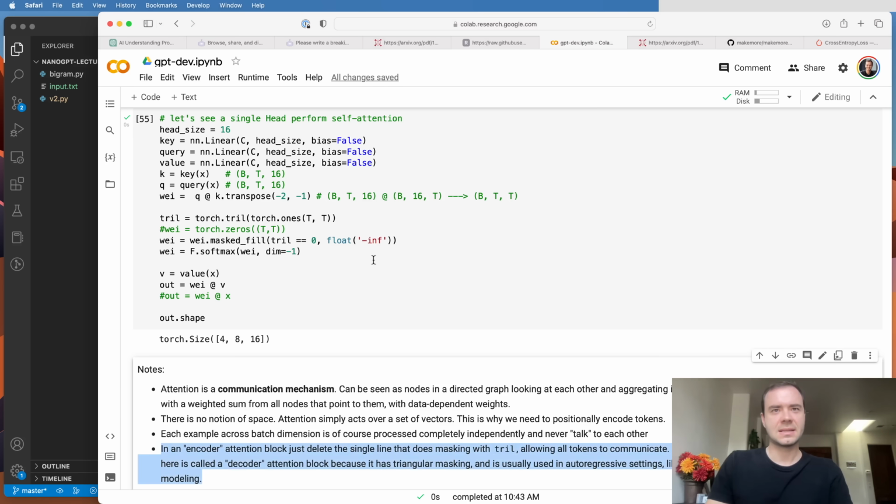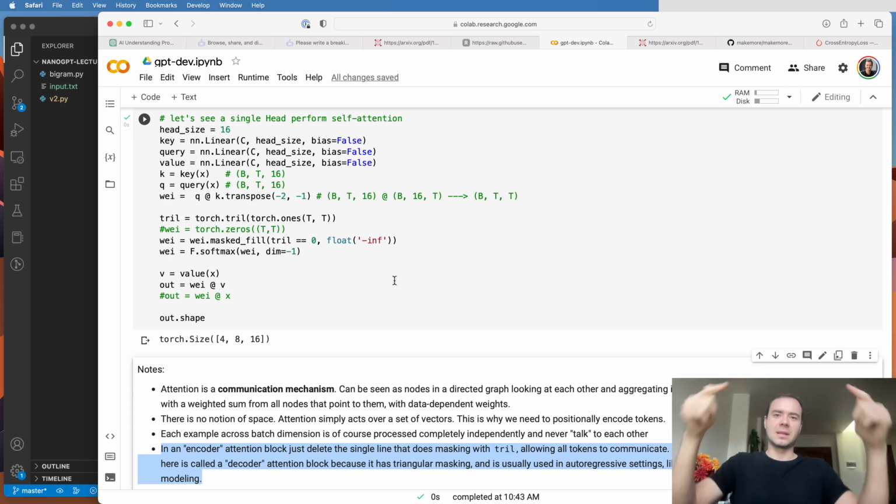The next note is that here in the case of language modeling, we have this specific structure of directed graph where the future tokens will not communicate to the past tokens. But this doesn't necessarily have to be the constraint in the general case. And in fact, in many cases, you may want to have all of the nodes talk to each other fully. So as an example, if you're doing sentiment analysis or something like that with a transformer, you might have a number of tokens, and you may want to have them all talk to each other fully, because later you are predicting, for example, the sentiment of the sentence.